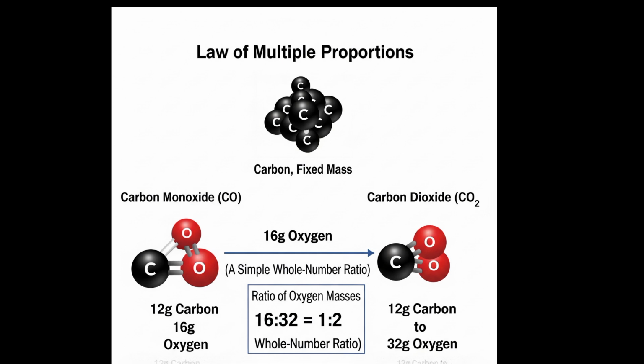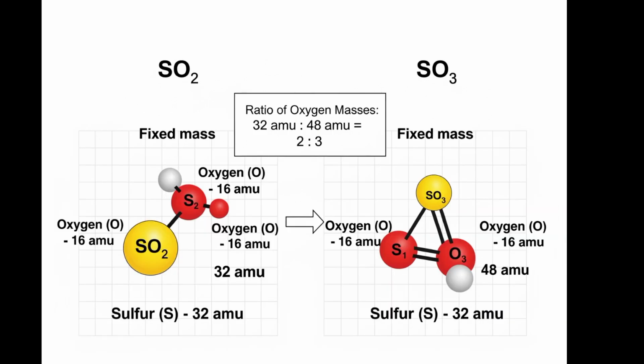The second one we can take is sulfur and oxygen. These reactions form two different compounds, sulfur dioxide and sulfur trioxide. Sulfur is common, the same mass, 32 grams in each. Then with the second element, oxygen, the mass of oxygen in sulfur dioxide is 32 grams, and the mass of oxygen in sulfur trioxide is 48 grams. Take the ratio of the two, 32 divided by 48. We get a 2:3 ratio. This ratio is a simple whole number ratio.